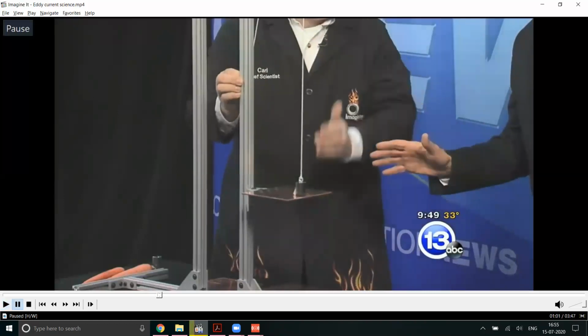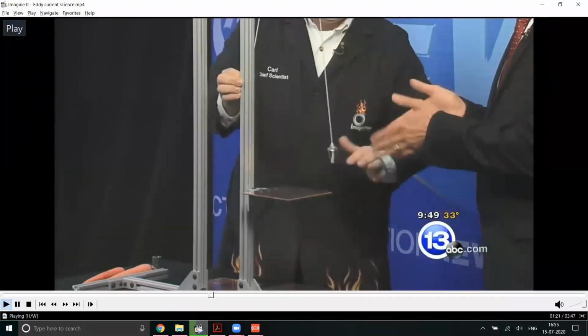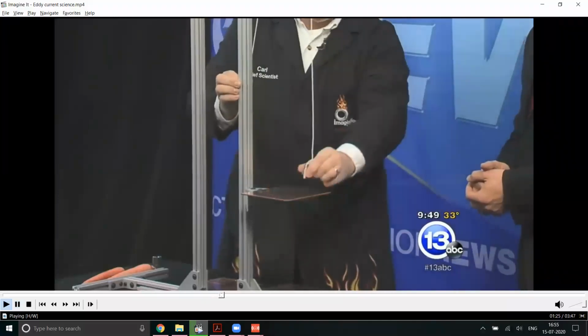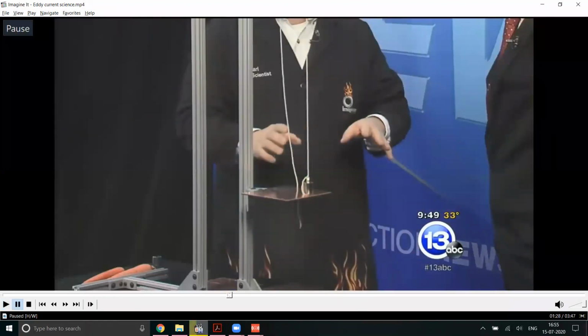So did you guys observe it? Yes, sir. So it stopped, right? Now the same. Actually the sheet is made up of copper on one side and iron on the other side. When it is iron on the other side, see, iron means it is going and sticking. Copper, it will not stick. Right? So this is happening.